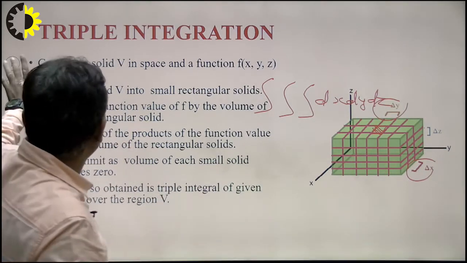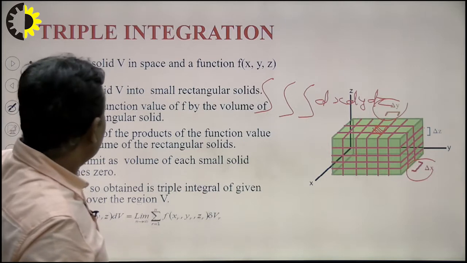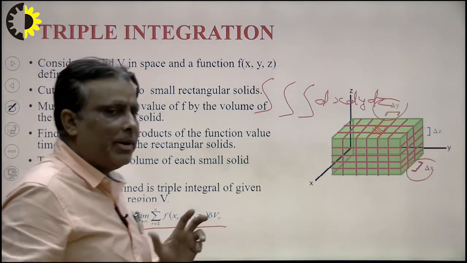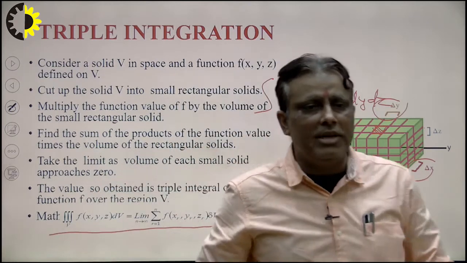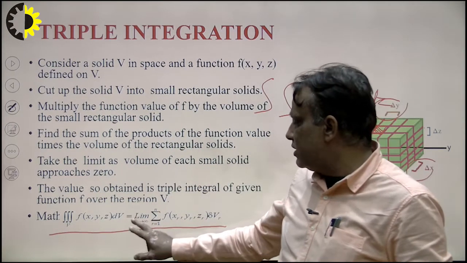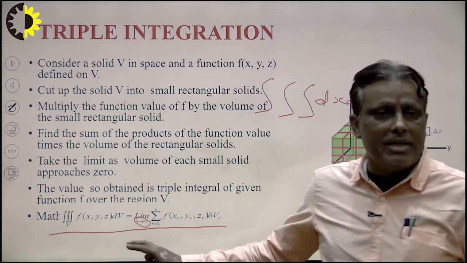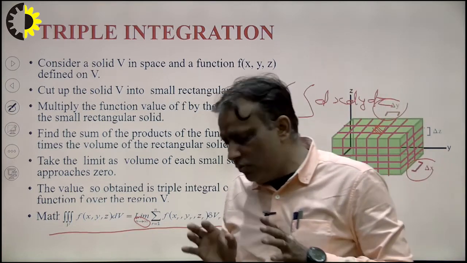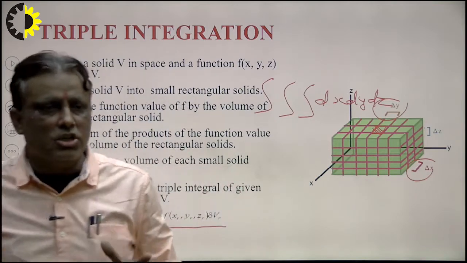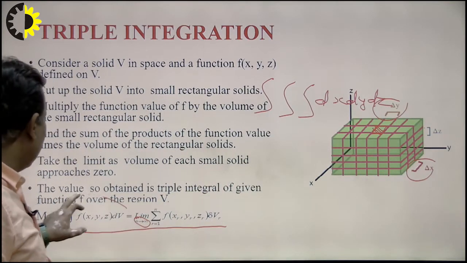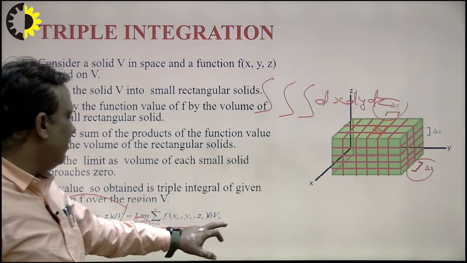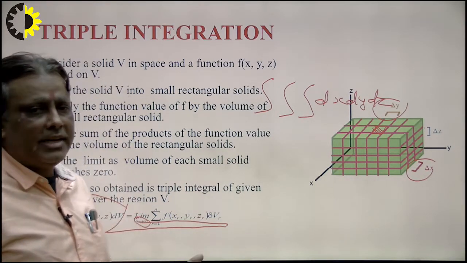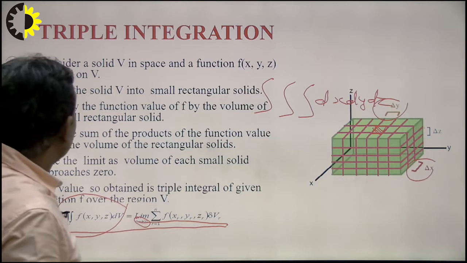So in this way we can find the volume of the generated solid with the help of triple integration. And this is the notation of triple integration: the triple integral of f(x, y, z) dV is equal to the limit as n tends to infinity of the summation of f(x_r, y_r, z_r) into delta V_r. So if the function is continuous, we can apply triple integration, which will be equal to the summation part. That means the integral is the summation part only.